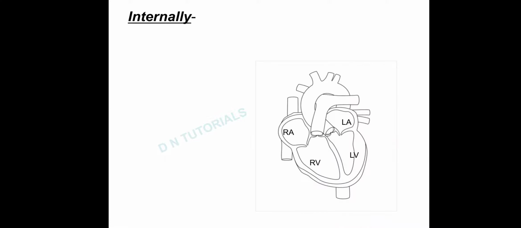When we talk about the internal structure of human heart, the first thing that comes to our mind is the chambers of human heart. So there are 4 chambers, 2 atrial chambers and 2 ventricles. The 2 atrial chambers are right atrium and the left atrium, and the 2 ventricles are right ventricle and the left ventricle.